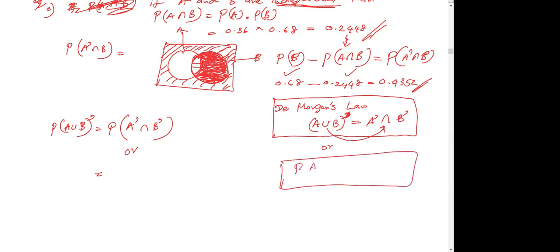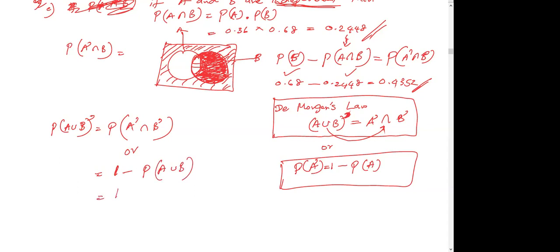Do you remember that P of A dash equals 1 minus probability of A? So you can write 1 minus probability of A union B. Same thing, you can find the same answer using either one.